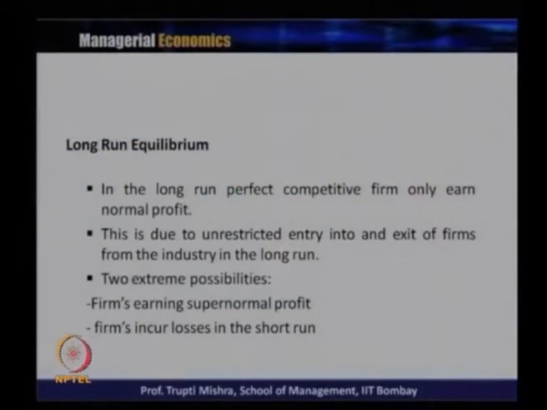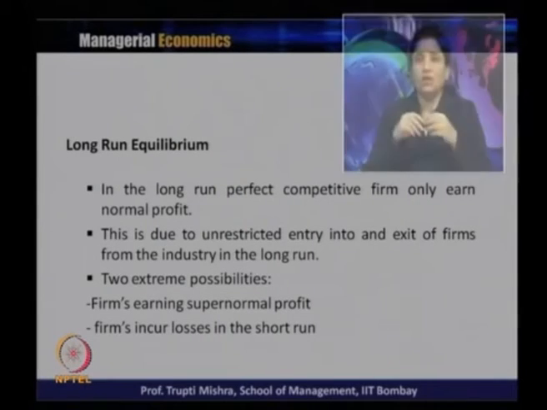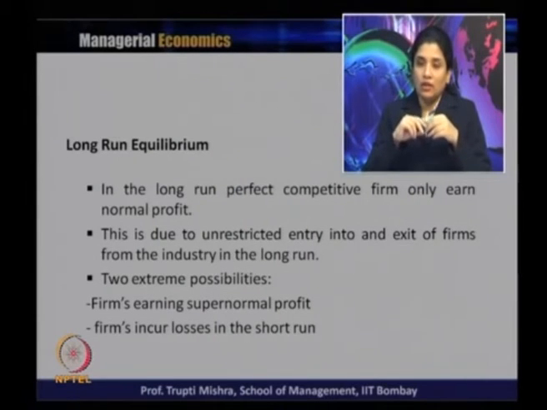So in the long run, the perfectly competitive firm only earns the normal profit. There is no case of loss, there is no case of supernormal profit. All the firms in a perfectly competitive market earn normal profit. This is due to unrestricted entry into and exit of firms from the industry in the long run. If you remember, one of the characteristics we discussed for a perfectly competitive economy is free entry and free exit, and this is the main point why the perfectly competitive firm just earns the normal profit.